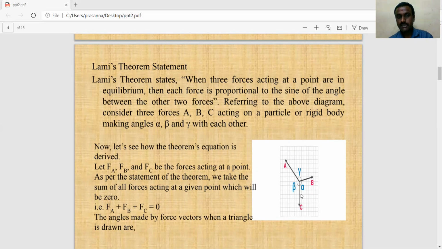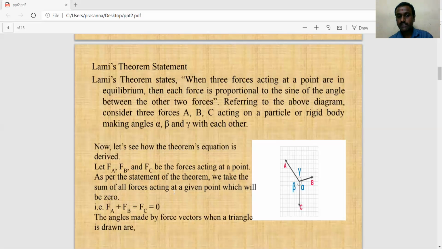Based on this diagram, consider three forces A, B and C on a particle, making angles alpha, beta and gamma. Let us consider force A, force B and force C acting at a point.